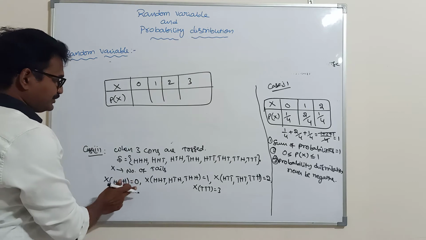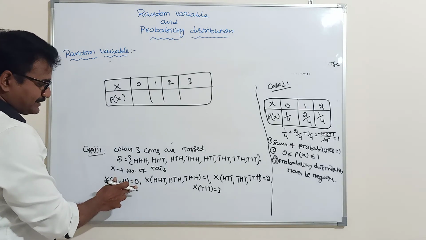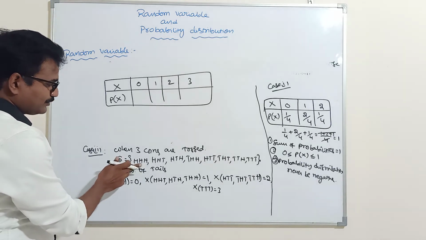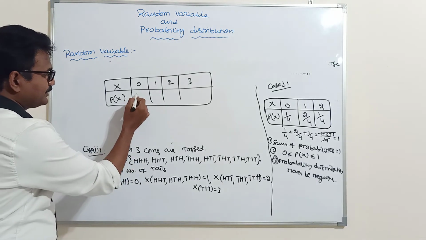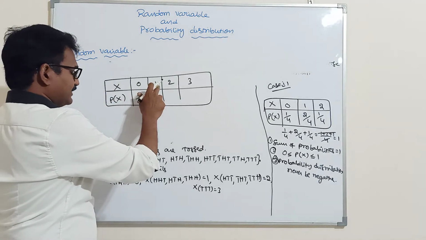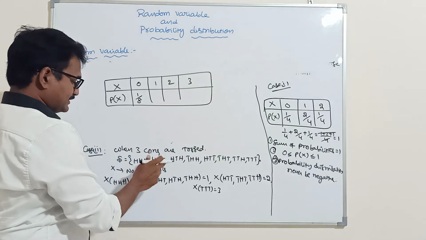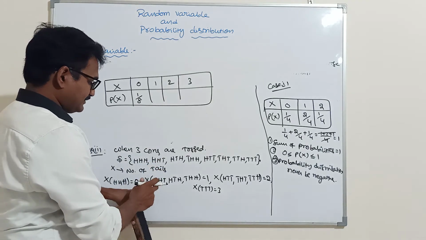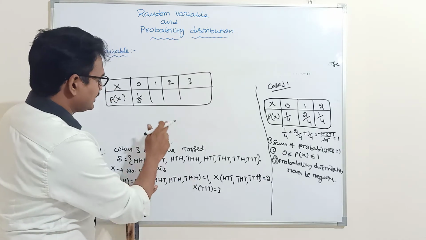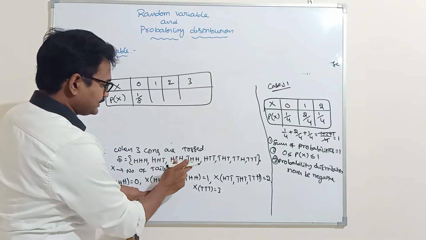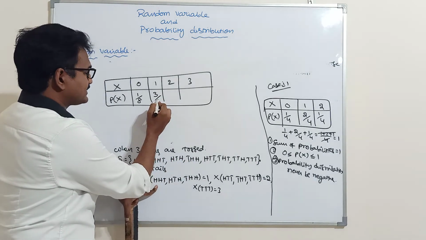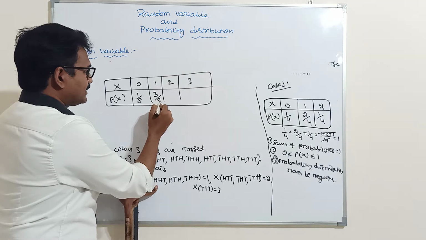So with 0 tails, how many sample points are there? Here no tails are there, so only 1 out of 8. Next, random variable 1, the number of tails. Number of tails 1 with sample points means 1, 2, 3 out of 8. Here the number of tails are 1, 1, 1. So 3 sample points contain 1 tail out of 8.